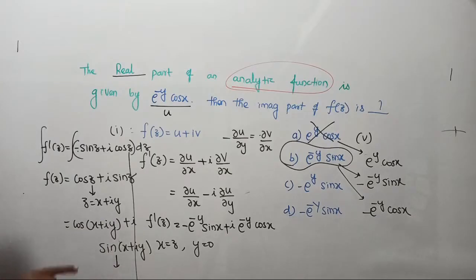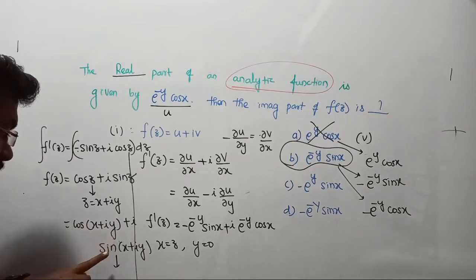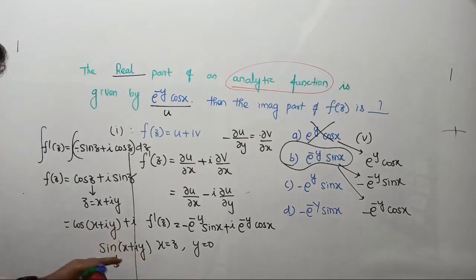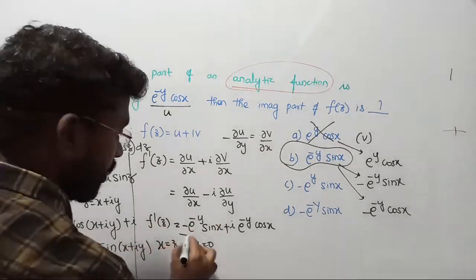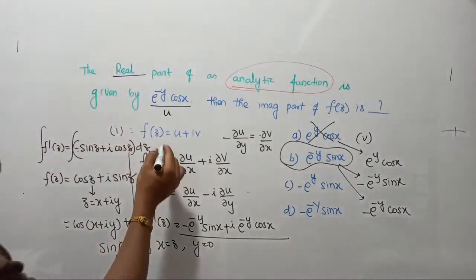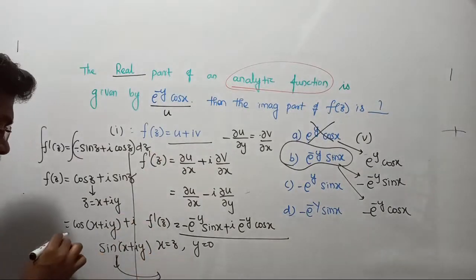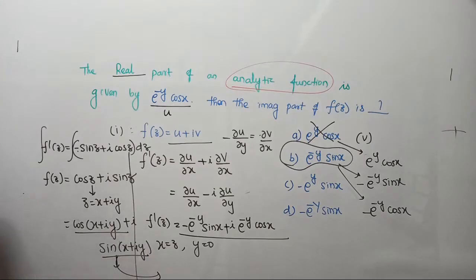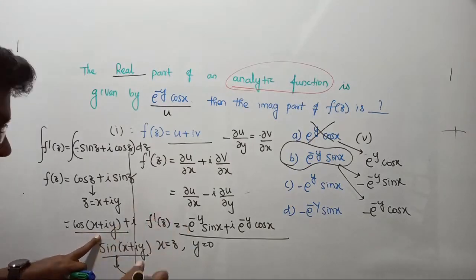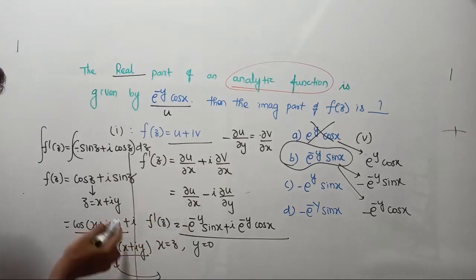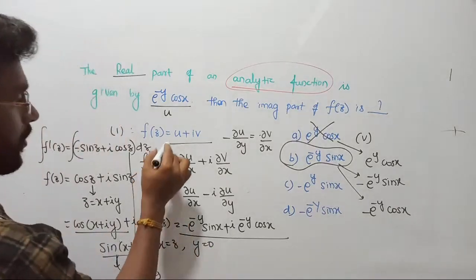Next, what do you do? For cos a plus b we know the formula, and we also know the expansion of sin a plus b. Substitute and reduce, and you will get one real part and one imaginary part. Sorry, directly the relation with u plus iv will come. See, this is a small task, right? I am giving you these things to do because you have to recapture the cos a plus b formula, remember sin a plus b, substitute again and reduce. In the next step you will get the answer.